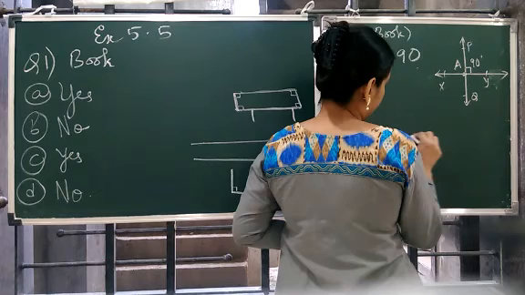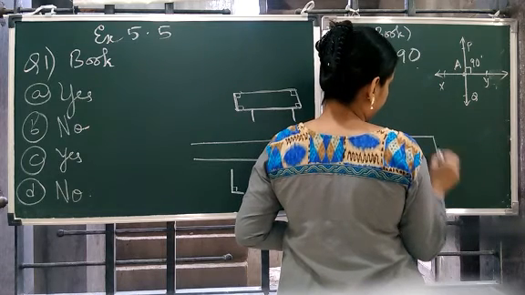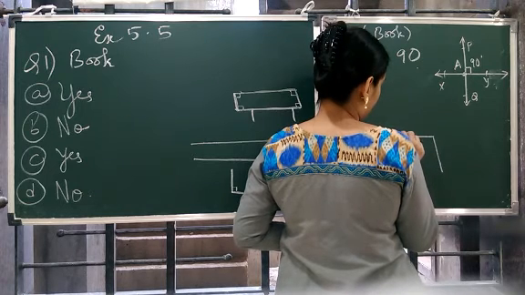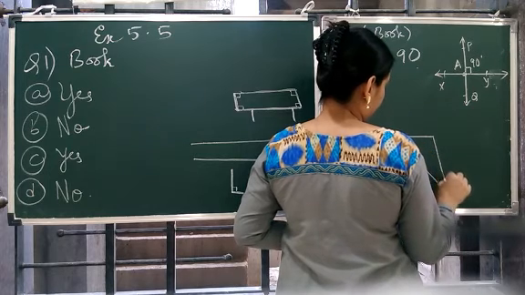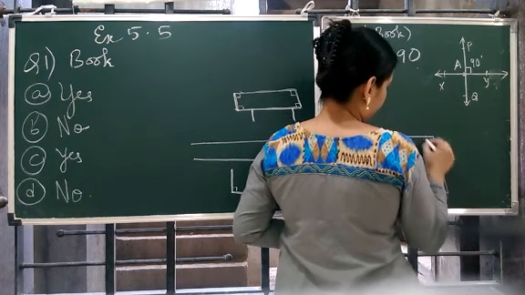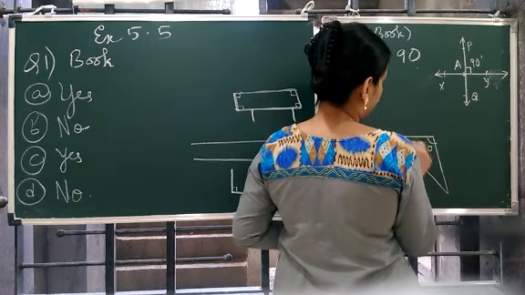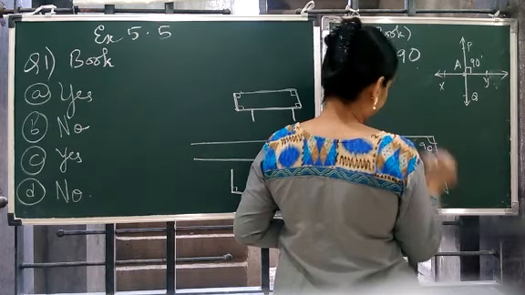And this is also kind of a set square. This is 60 degree. This is 90 degree again. This is 30 degree. Sorry, this is 60 degree, and this is 90 degree, and this is 30 degree.